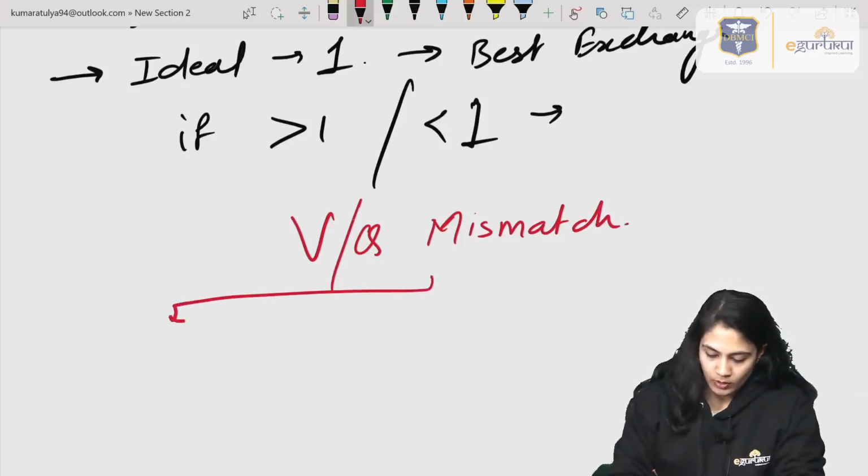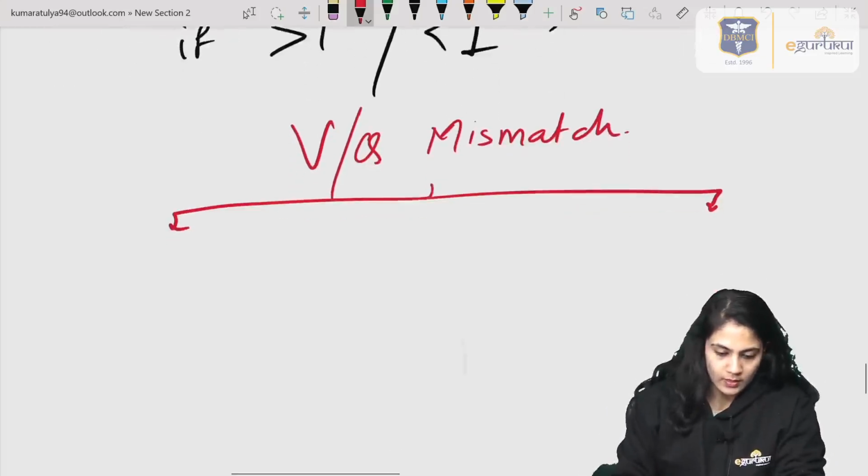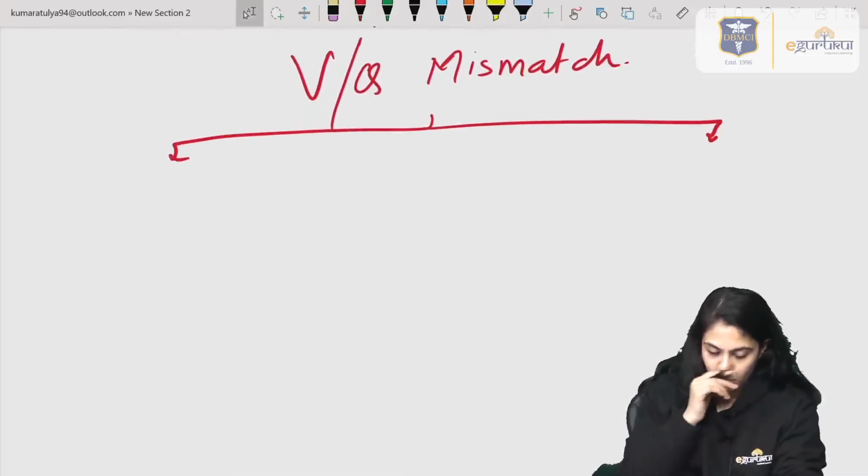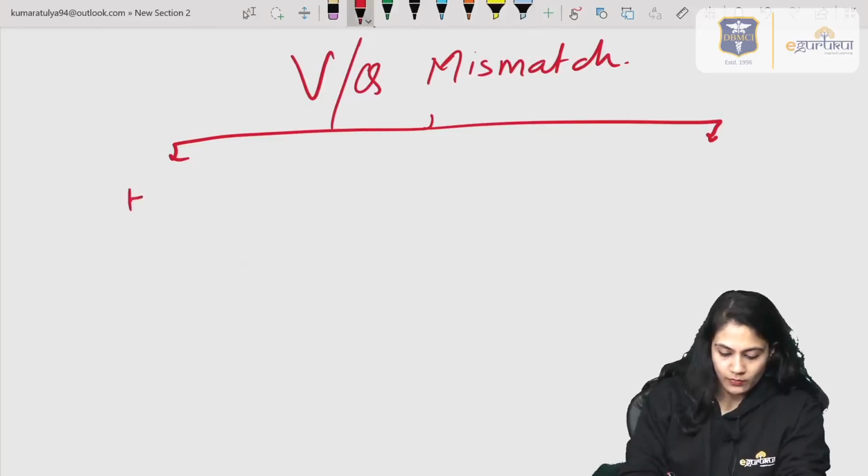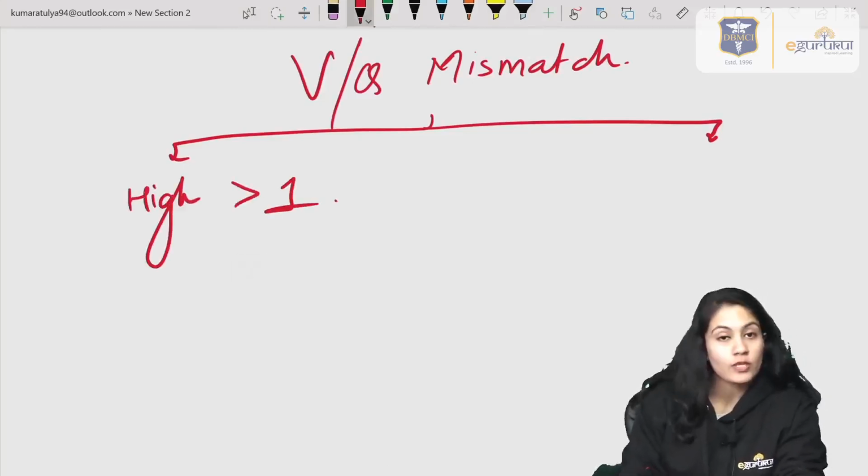Now let's see in what conditions we can see these two types of VQ mismatch. If it is high VQ mismatch, that means the ratio is more than 1, which means there is poor perfusion.